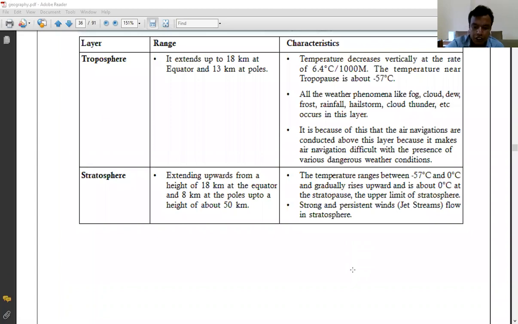Let us go to the lower part of the stratosphere, where there is the ozone layer. You need to remember the ozone layer. Anyone remember what the ozone layer is?